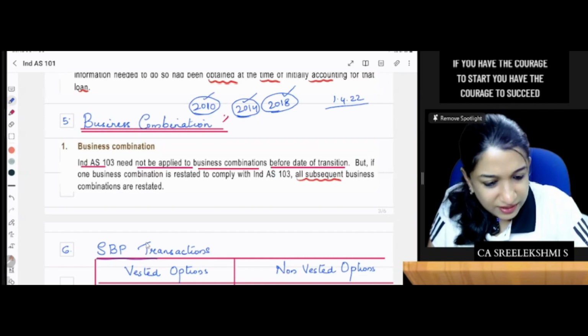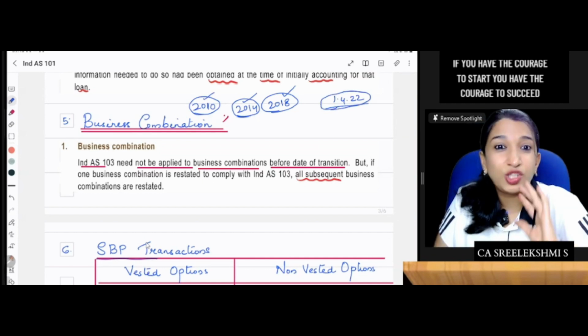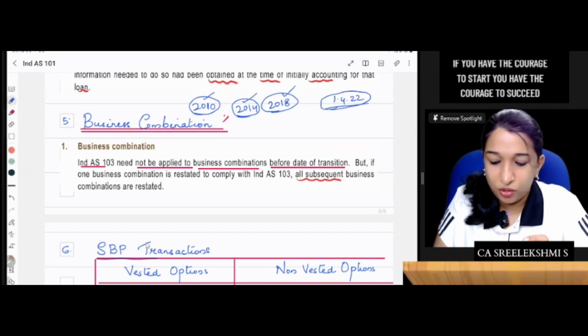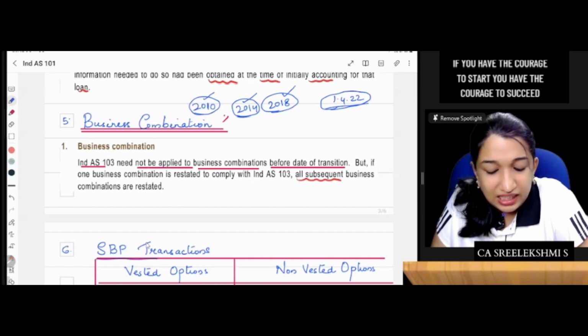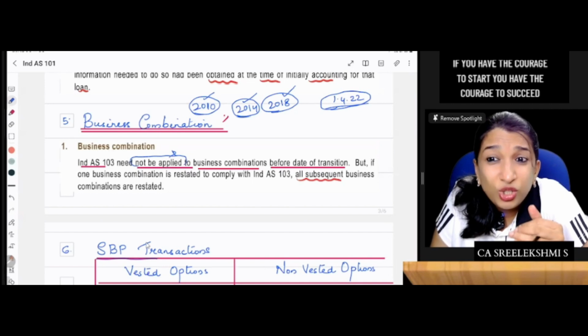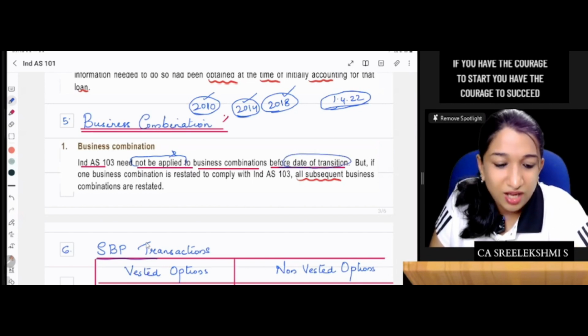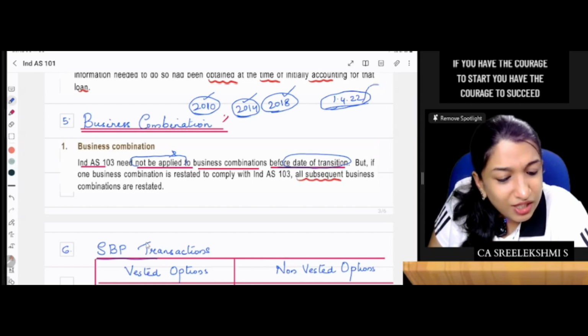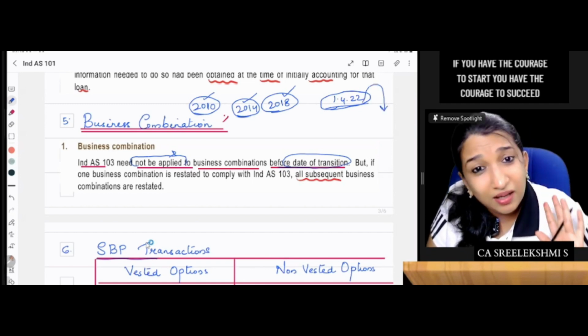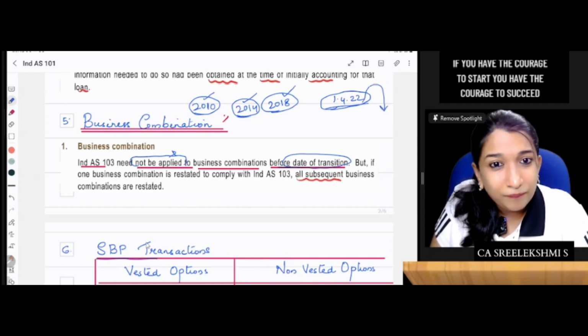On 1st April 22, what is the first point given by IND AS 101? IND AS 103 need not be applied to business combinations before the date of transition. You need not apply it. You apply 103 only to business combinations after 1st April 22.